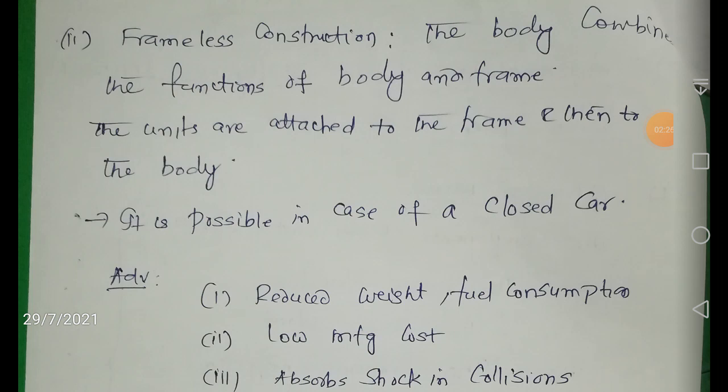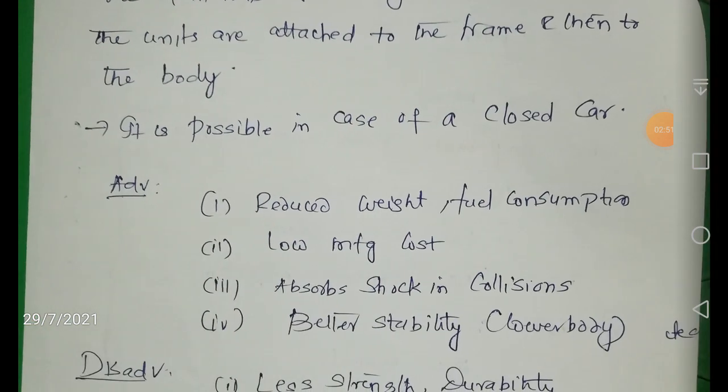Now there is a second type of construction called the frameless construction. In this, the body combines the functions of both body and frame. Actually body and frame are different, but in the frameless construction the body combines the functions of both. The units are attached directly to the body. This frameless construction is normally found in closed cars.